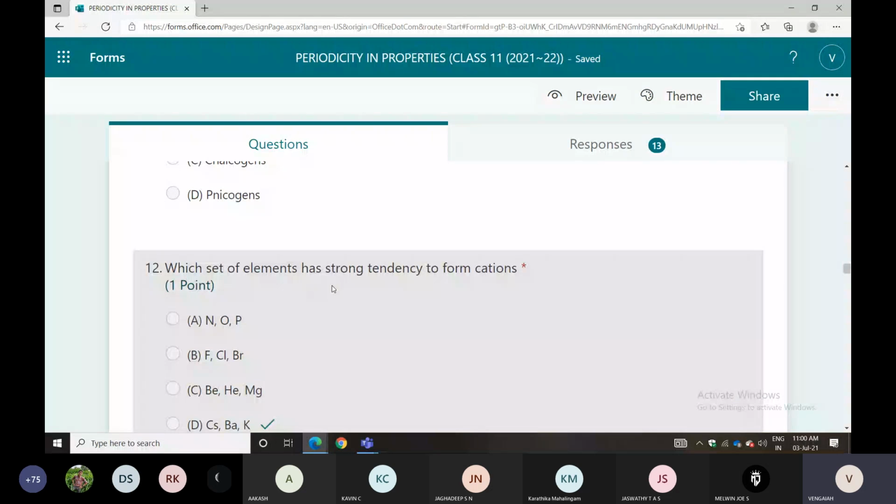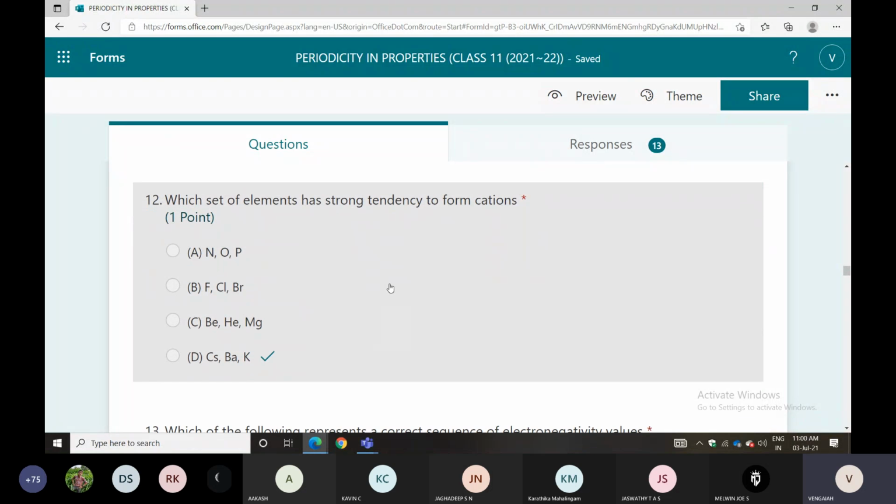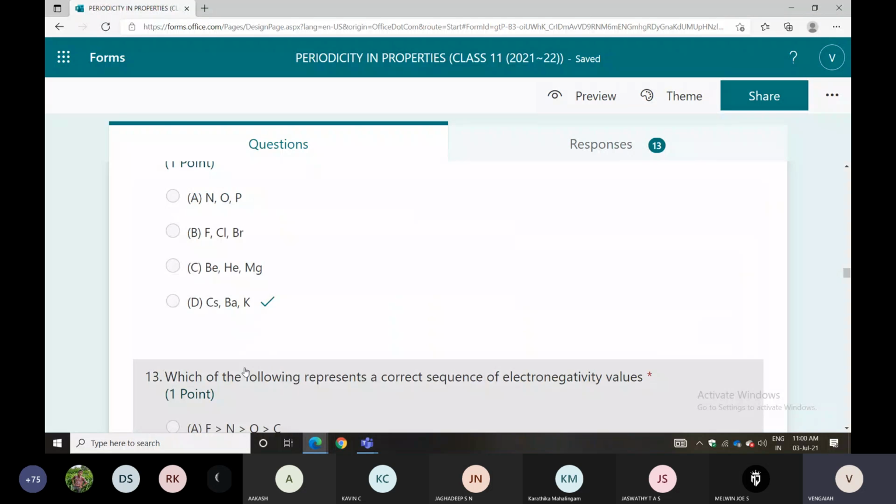Which set of elements has strong tendency to form cations? So which elements will form cations? Alkali metals will easily form cations, compared with all the elements in the periodic table. Cation is nothing but losing one electron. So which set of elements has strong tendency to form cations?